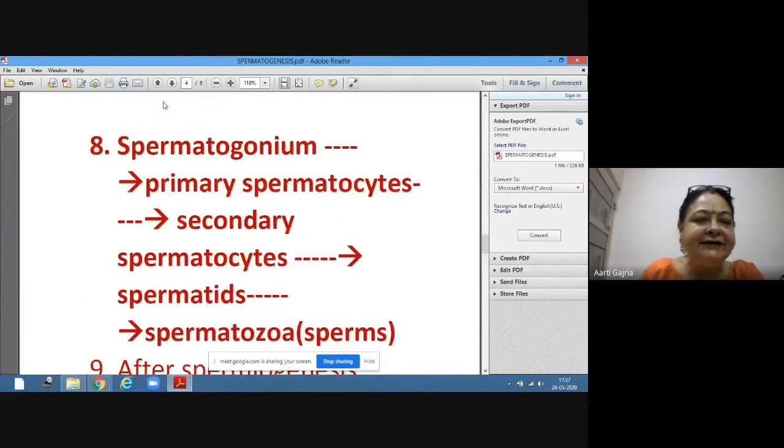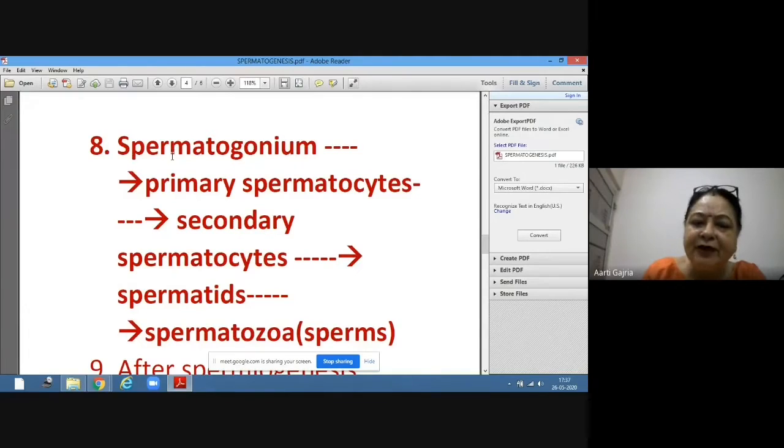In testes, the seminiferous tubules are present. Inside the seminiferous tubules, 2 types of cells are present, male germ cells and Sertoli cells. Now these male germ cells, when the boy attains puberty, are called spermatogonium. Singular is spermatogonium and plural is spermatogonia.